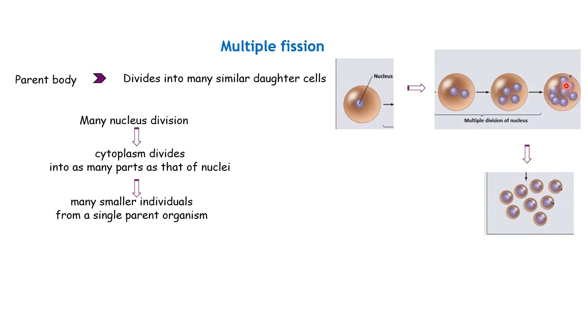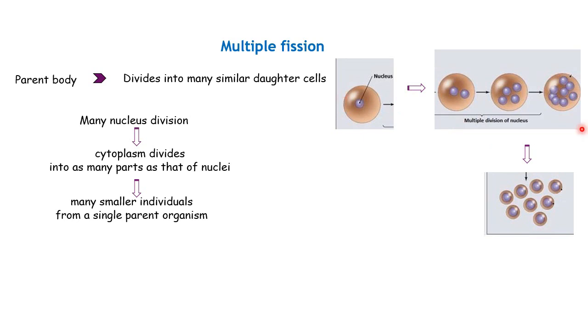For example, if you have 8 or 9 nuclei inside the mother cell, each nucleus will be encircled with cytoplasm and equally divide into 8 or 9 new daughter individuals, which look like their mother. Now you understand what multiple fission is, right?